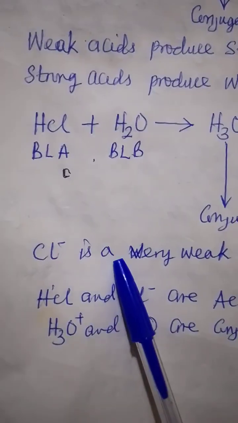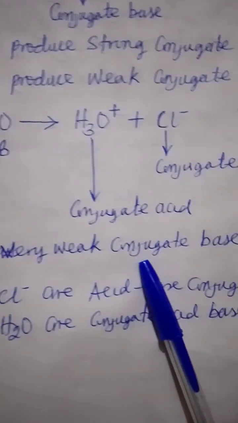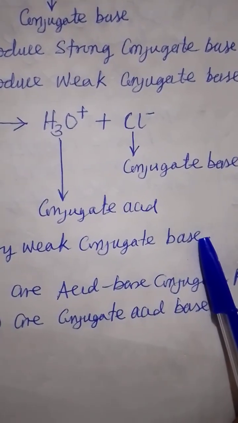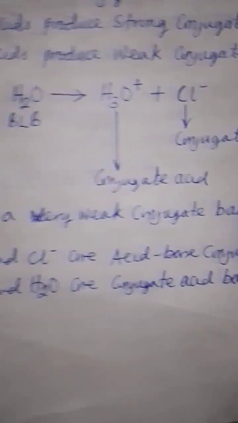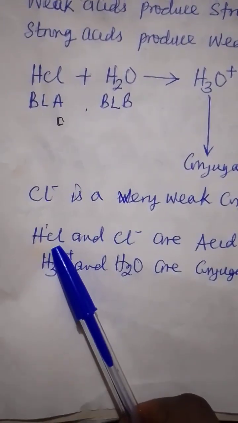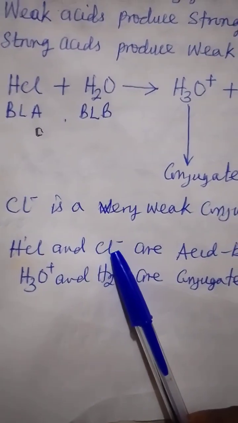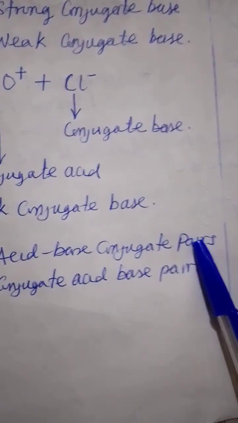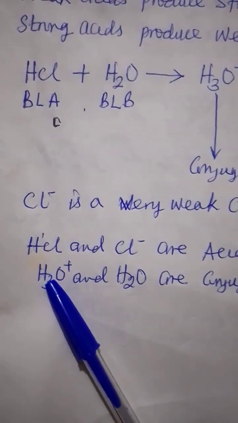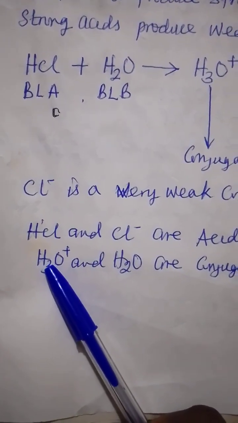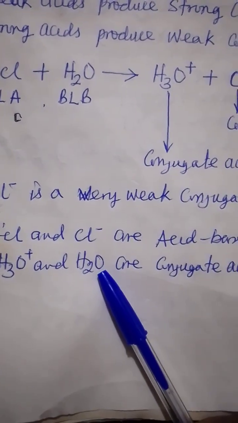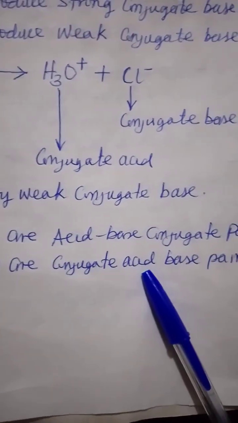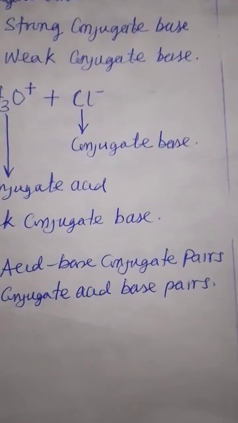Cl minus is a very weak conjugate base. Why? Because it is coming from a strong acid. So then HCl and Cl minus, chloride ions, are acid-base conjugate pairs. Oxonium ion H3O plus and H2O are conjugate acid-base pairs.